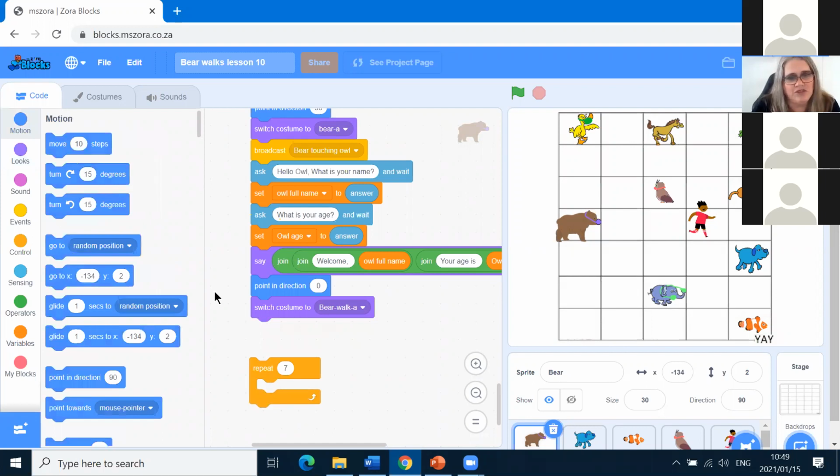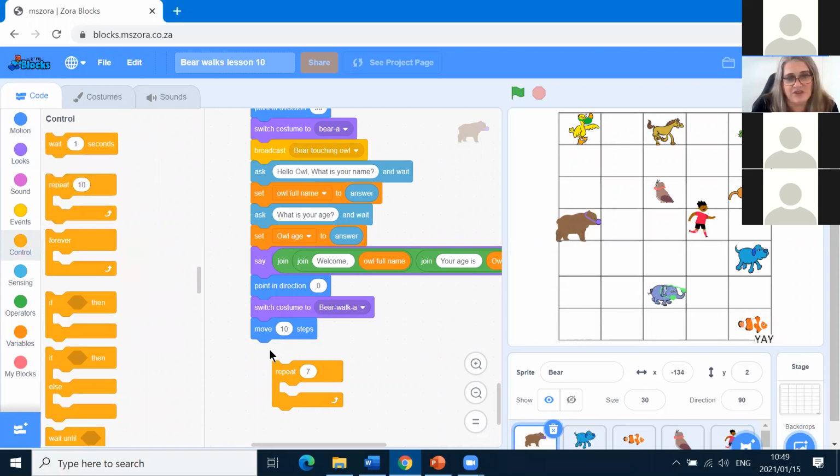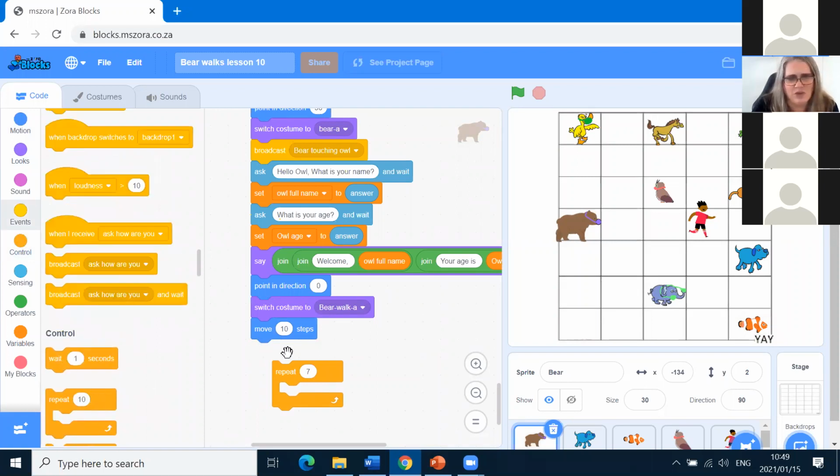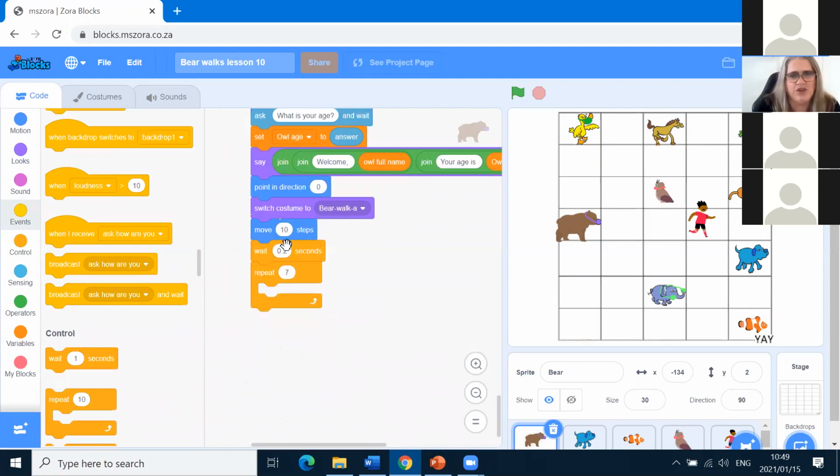After switch costume, we're going to move 10 steps, and we're also going to wait so that we can see it. It's very important to wait so we can actually see it. Now, we don't want to wait too long. 1 second is going to be too long, so let's make it 0.2 seconds. If you walk slowly, then it's 1 second. 0.2, you'll walk a little bit faster. 0.1 will be even faster. So you decide how fast you want it to walk.